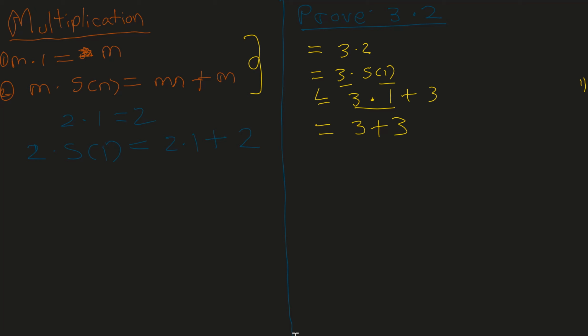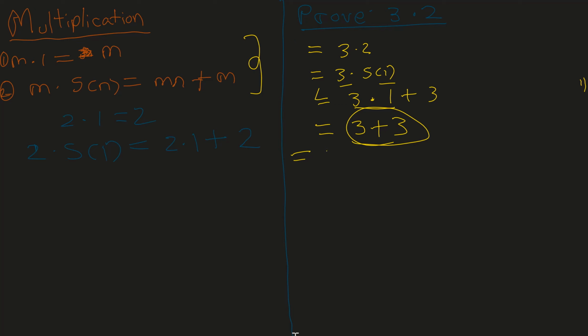Well, we don't know how to do 3 plus 3 either. We know it is 6, but we really don't know how to do it using Peano's, or using the definitions of addition and the definition of multiplication, because we haven't proved any of the associativity, commutativity, or the distributivity of the natural numbers. So we can only rely on the two definitions of addition and the two definitions of multiplication to compute this. So let's see how we can go about this.